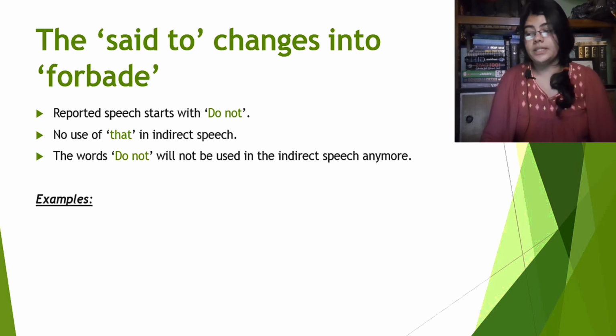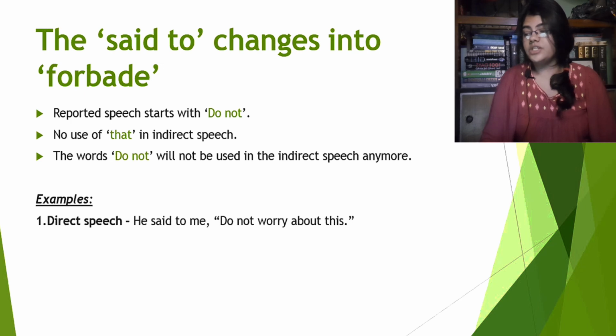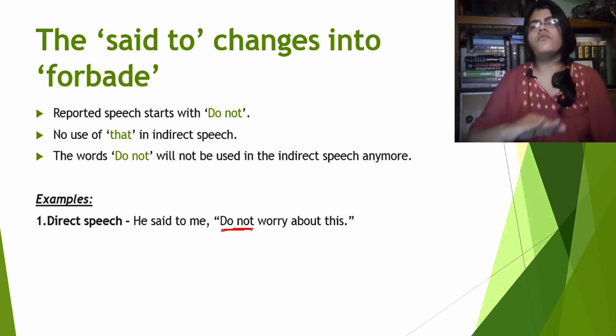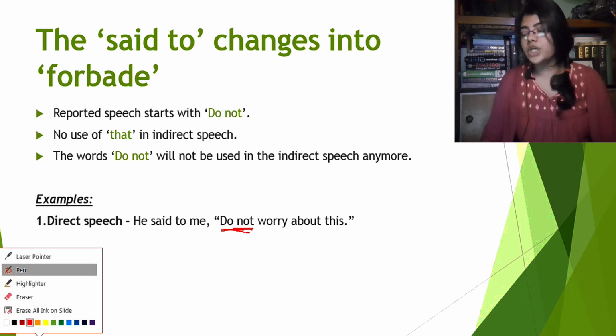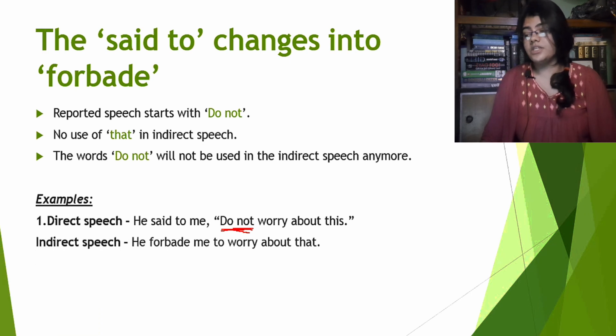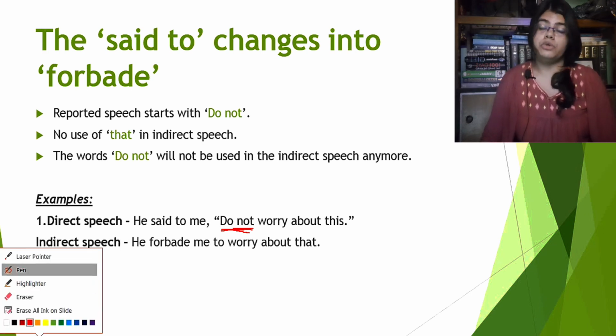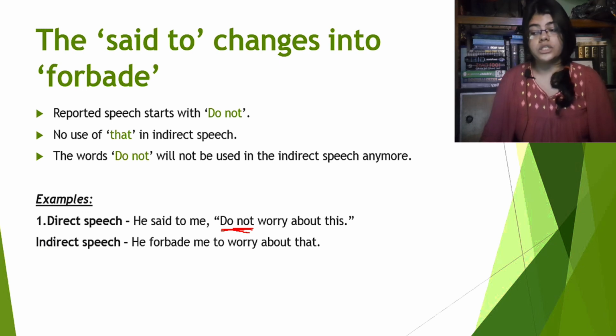So let's see some examples. First example, direct speech. He said to me, do not worry about this. So do not is used in the reported speech. So whenever the words do not is used in the reported speech, you can always change it like this in the indirect speech. He forbade me to worry about that. Whenever you see do not in the reported speech, you can always change the said to into forbid without thinking about anything, right? So said to will be forbid, comma and the inverted commas will be omitted.